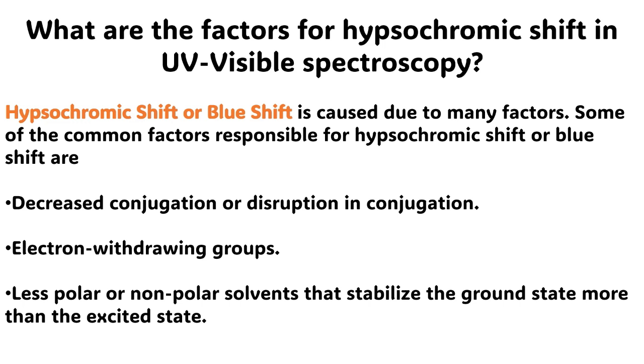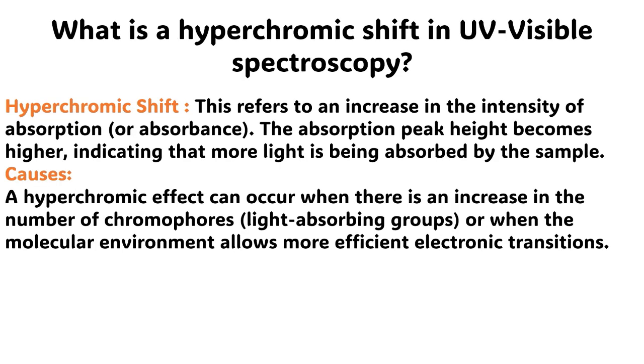The answer to this question is very simple. Hypsochromic shift or blue shift is caused due to many factors. Some of the common factors responsible for hypsochromic shift or blue shift are decreased conjugation or disruption in conjugation, electron withdrawing groups, less polar or non-polar solvents that stabilize the ground state more than the excited state.